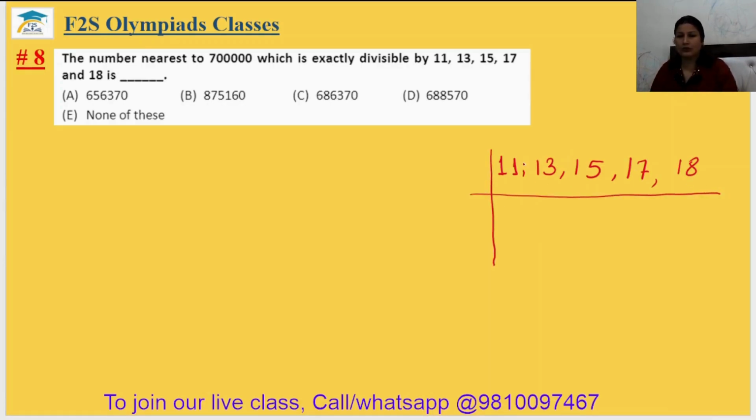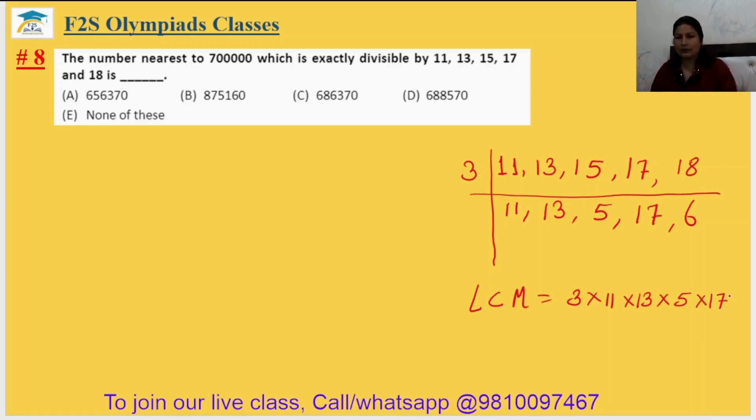The common factor is 3, here for 15 and 18 only. 11 will be as it is, 13 will be as it is, 3 fives are 15, 17 as it is, and then 3 sixes are 18. Is there any common factor? I think no. LCM should be 3 multiply 11 multiply 13 multiply 5 multiply 17 multiply 6.